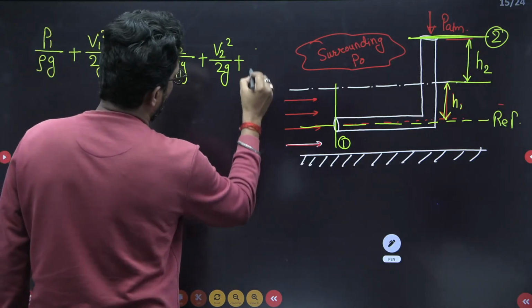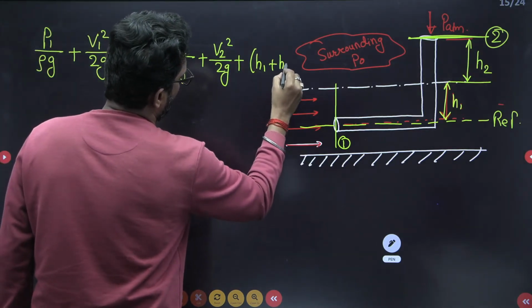This is a height now. So H1 plus H2 from the datum line. Clear?